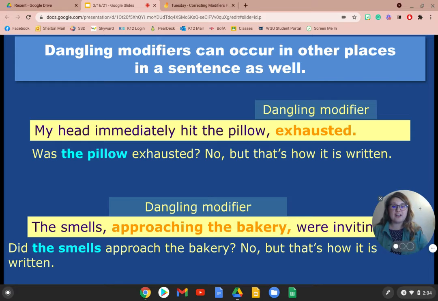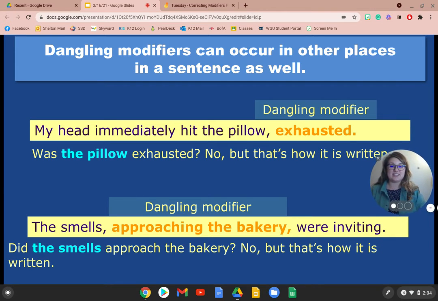Now, dangling modifiers can also occur in other places in a sentence as well. So it doesn't just have to be at the beginning of the sentence. So if we look at this sentence, my head immediately hit the pillow, exhausted. Exhausted is our dangling modifier. It's unclear what it's talking about. Was the pillow exhausted? No, but that's how it is written. So we would want to change this to, I was exhausted as my head immediately hit the pillow. It makes it clear that I was exhausted, not the pillow.